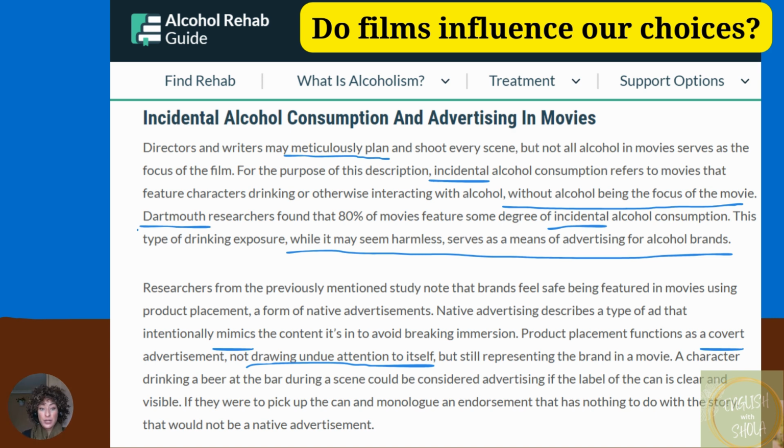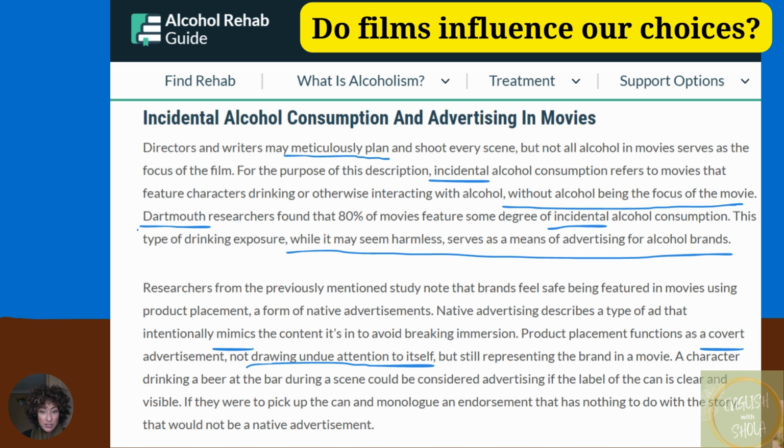This type of drinking exposure, while it may seem harmless, serves as a means of advertising for alcohol brands. Researchers from the previously mentioned study note that brands feel safe being featured in movies using product placement, a form of native advertisements.